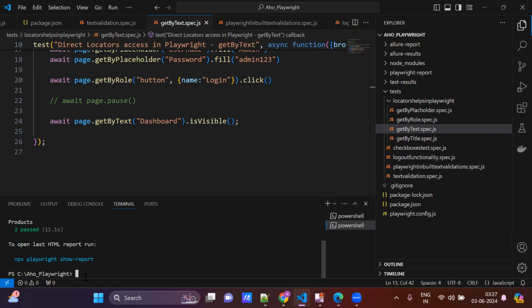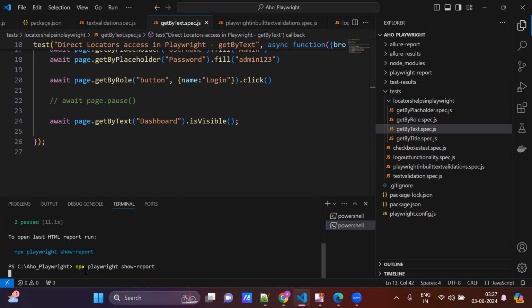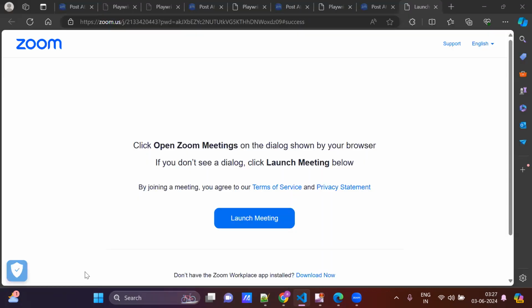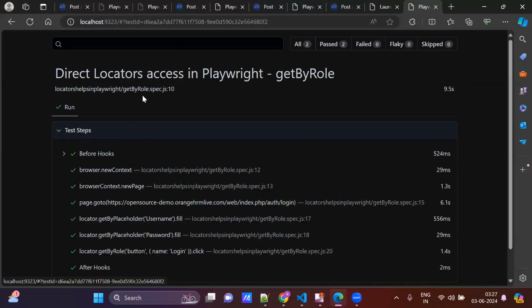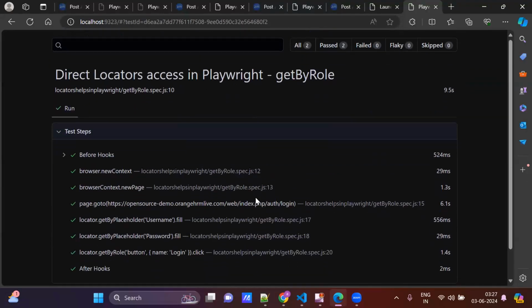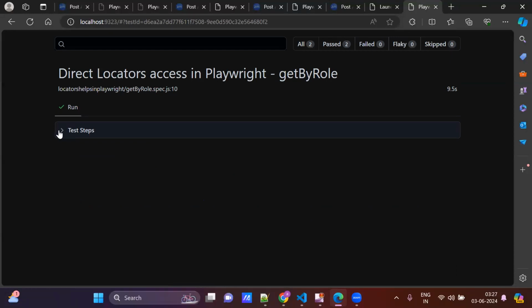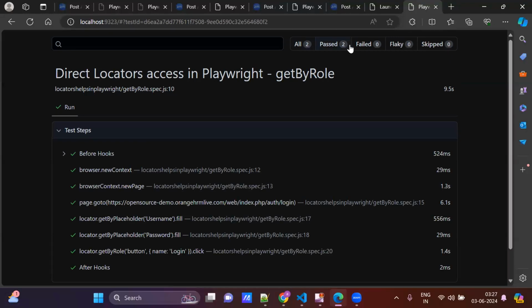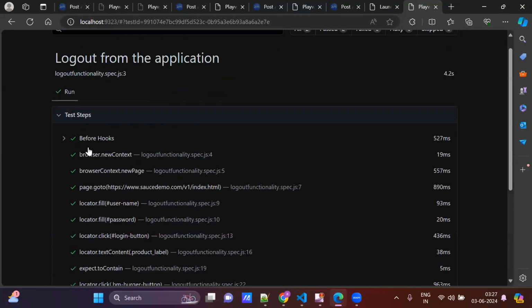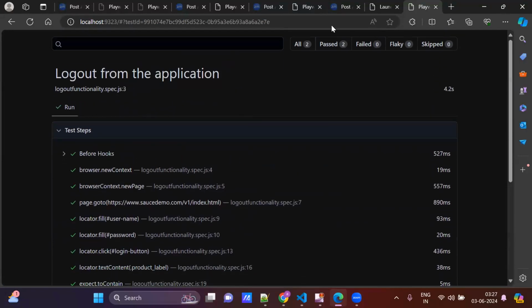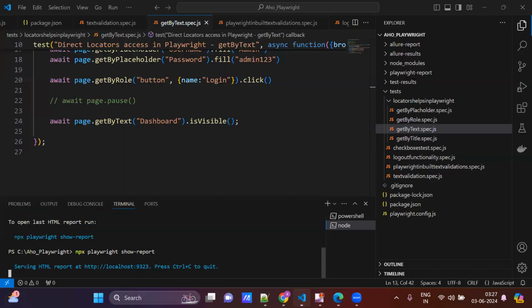Now we can see the report. Two test cases passed. So this is the command we used.